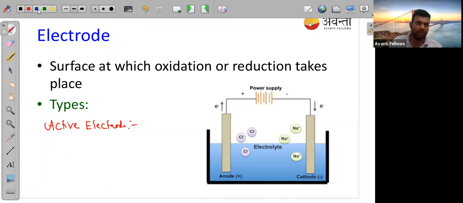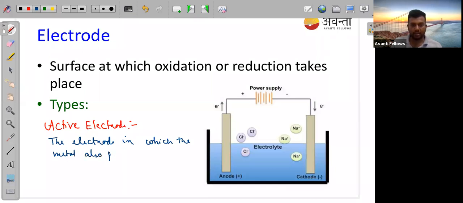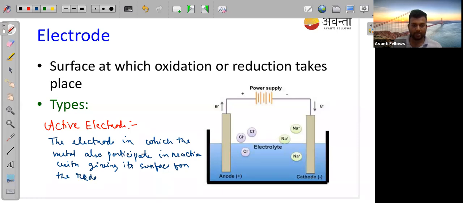Now, what is an active electrode? I will write the definition. The electrode in which the metal also participates in the reaction, with giving its surface for the redox reaction, is known as your active electrode.